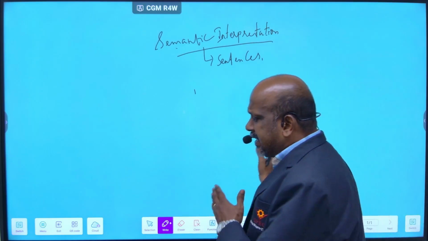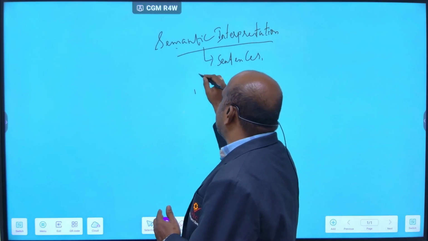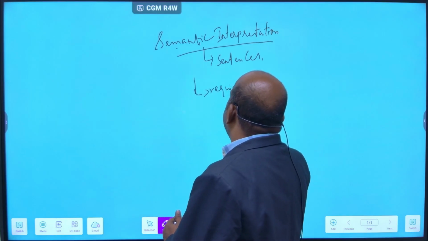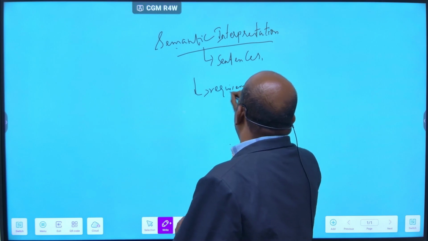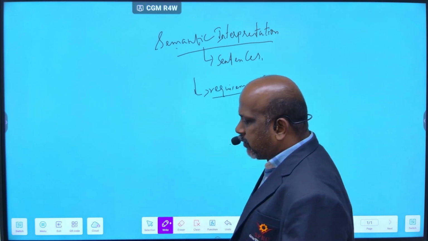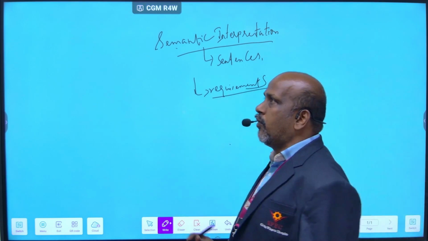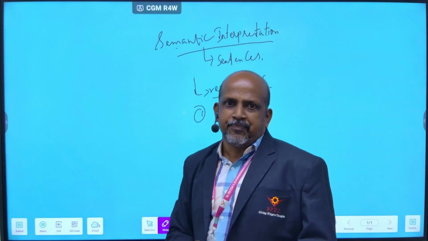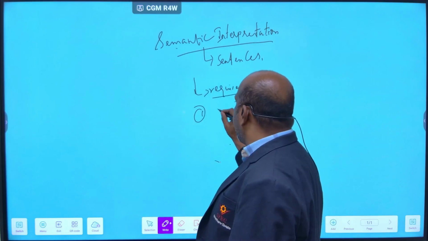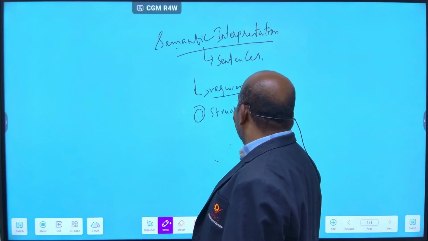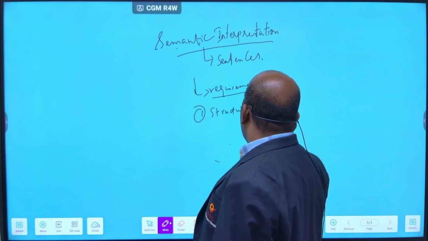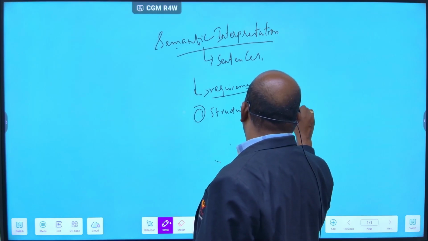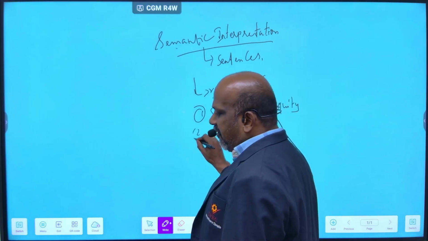So there will be some requirements for semantic interpretation. What are the requirements? There will be 5 requirements. First one is structural ambiguity. Second one, word sense.